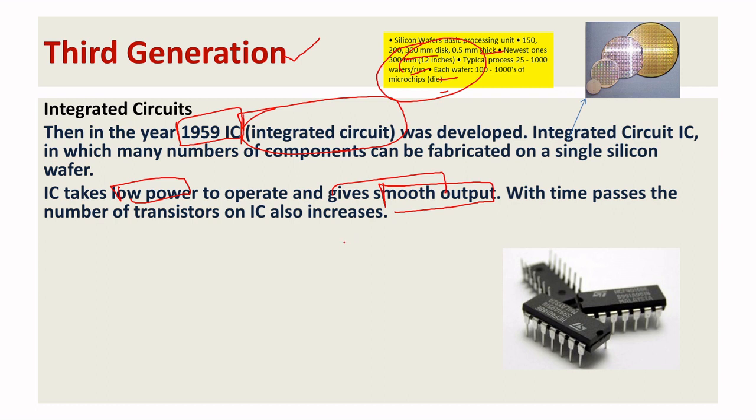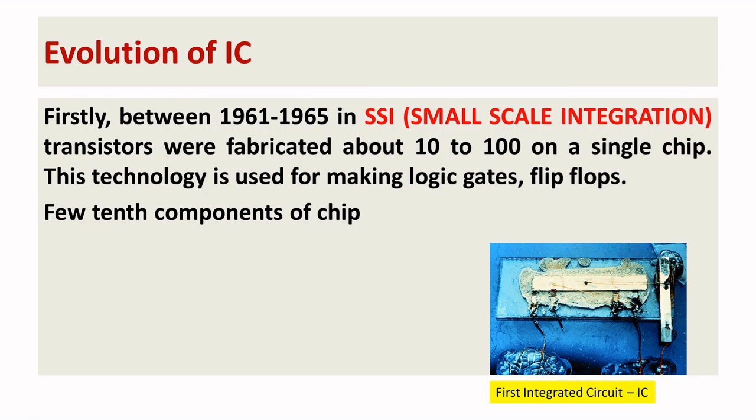Okay, people are still looking, and we can say this is the evolution of the integrated circuit, the IC. It is further classified into types. That is small scale integration. It started in the years 1961 to 65, with almost 10 to 100 transistors on a single chip. This is the beauty of this technology.